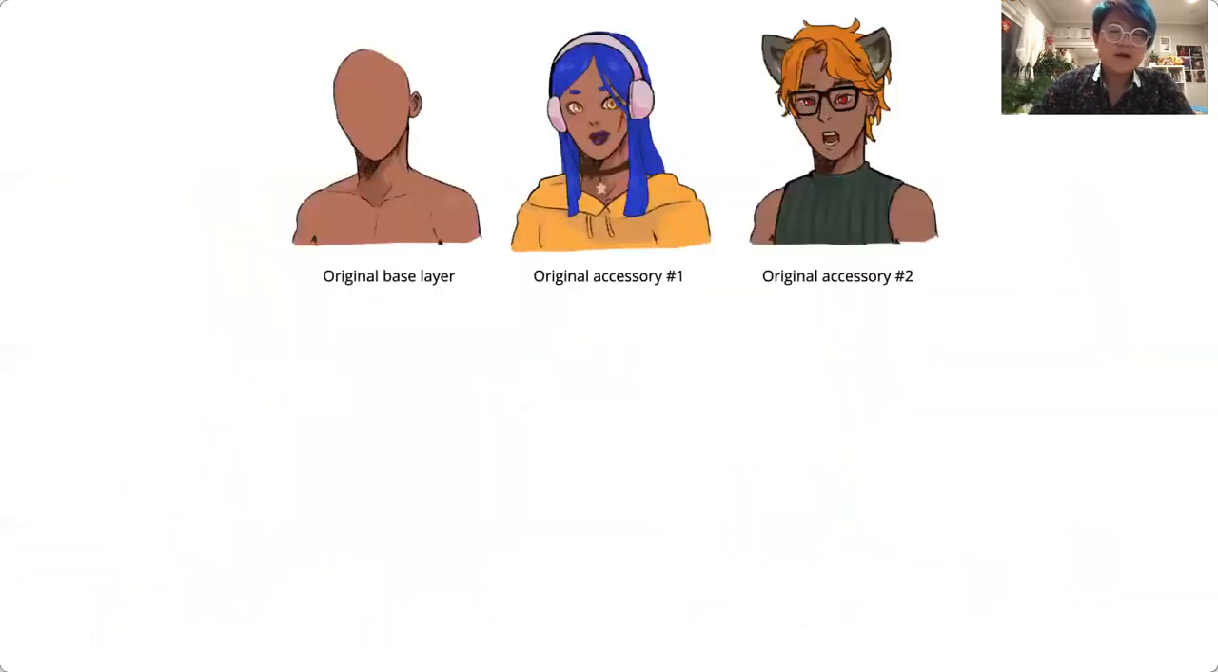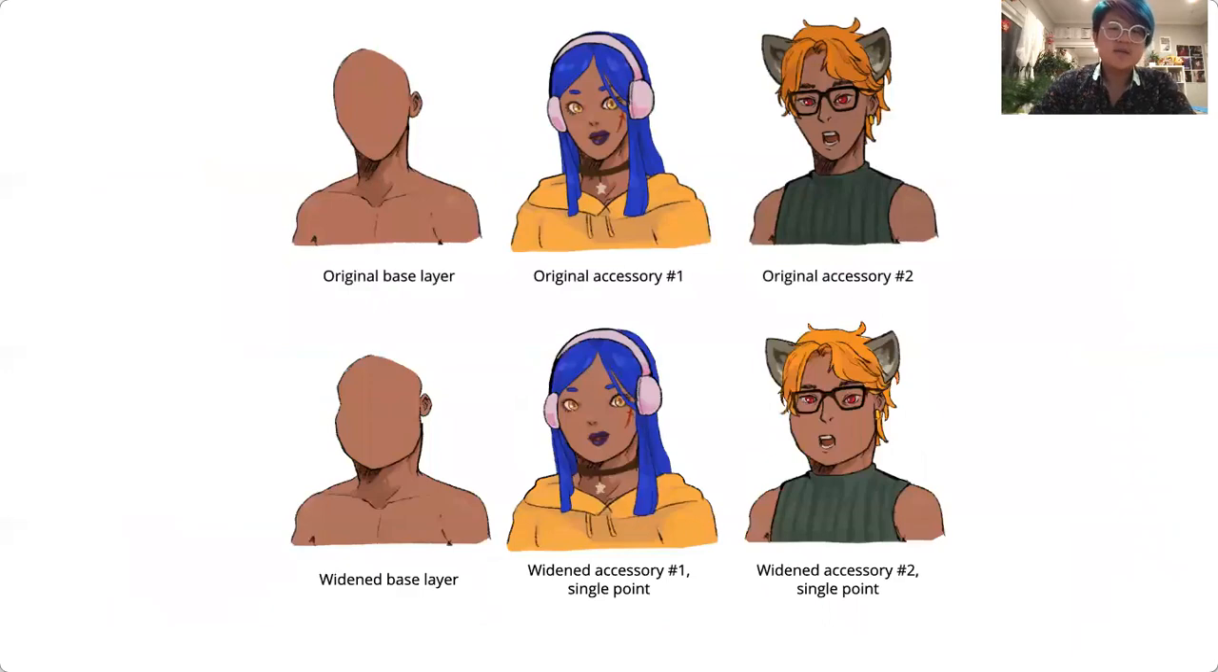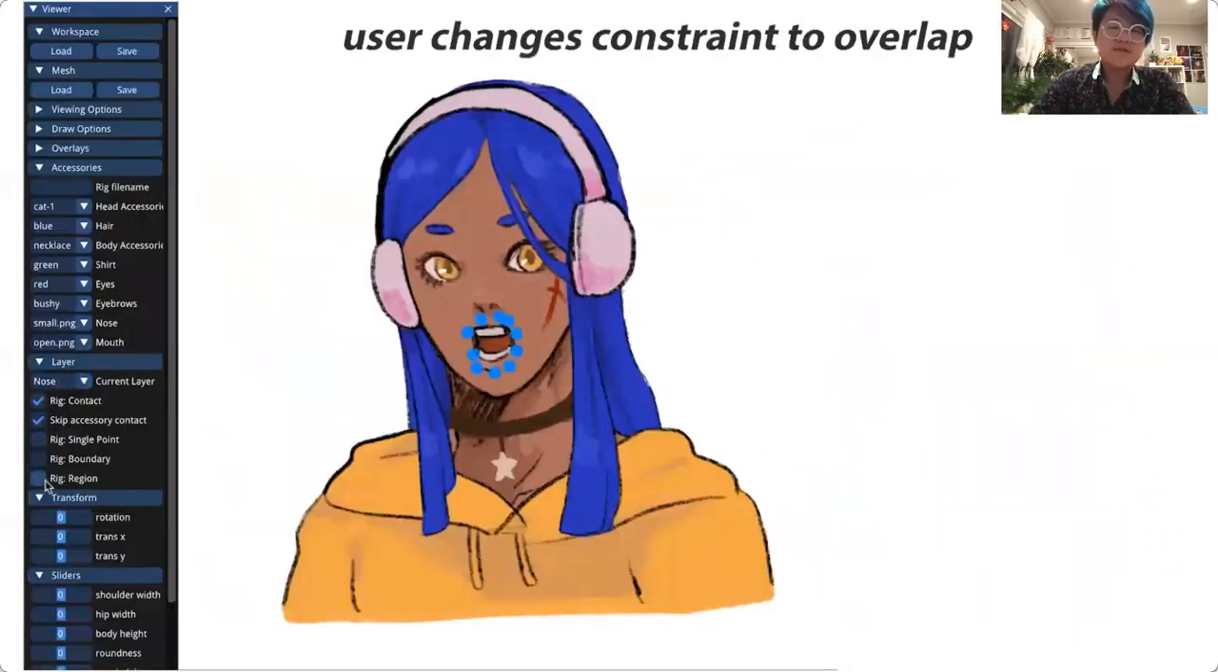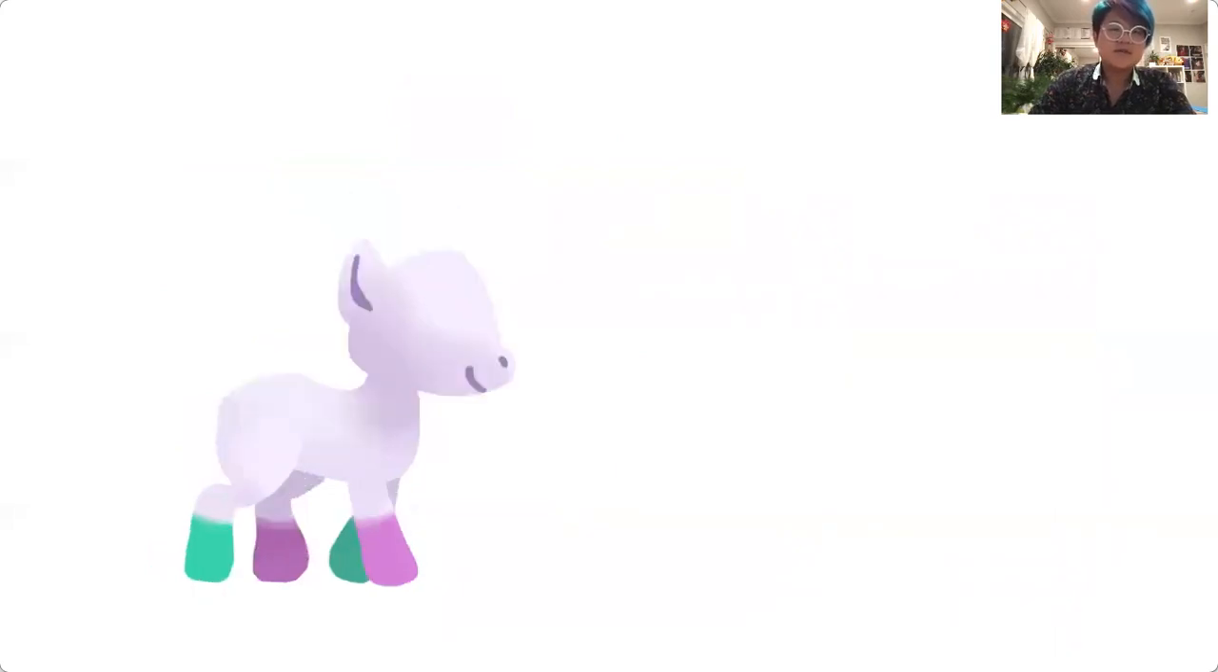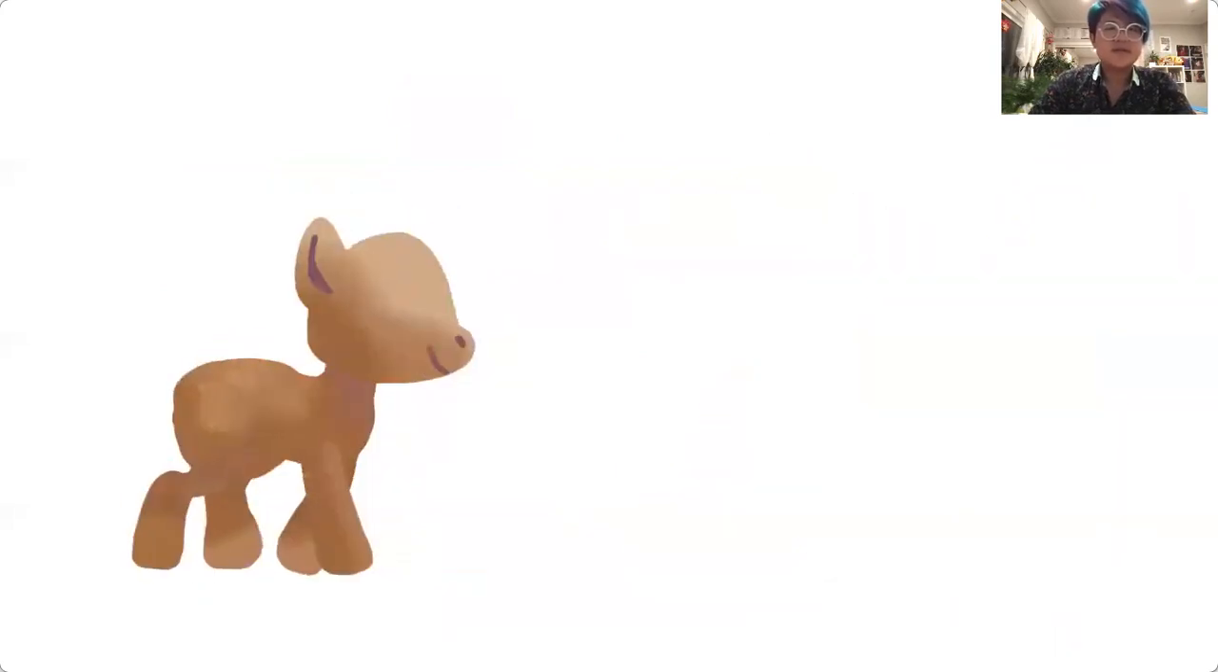We also demonstrate how our constraints handle custom faces. By default, our inferred constraints are at a single point, but if a user changes them to be regions of overlap, which they may do in the UI, the facial features now themselves deform and stretch. This example highlights how different constraints result in different aesthetic outcomes. We also show our constraints on non-humanoid characters, like these ponies.